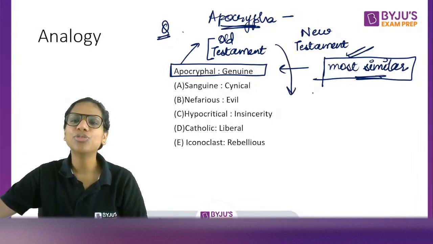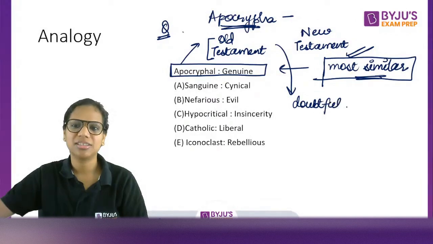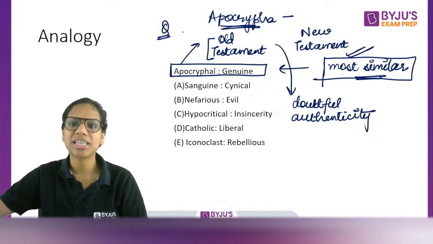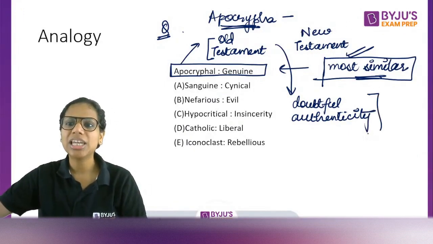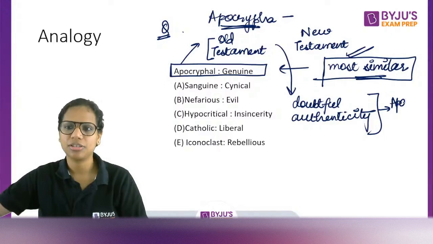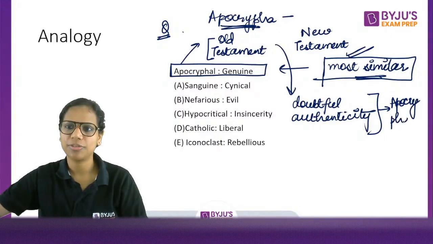Why? Because some of these rules were believed to be of doubtful authenticity. So those rules that did not make it from the Old Testament to the New Testament are collectively called the Apocrypha.